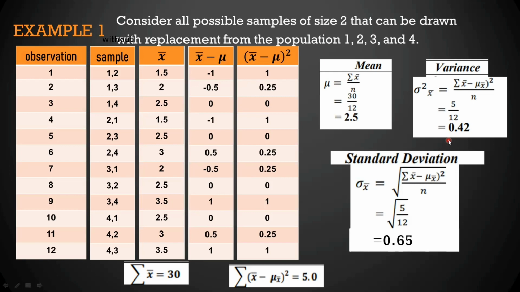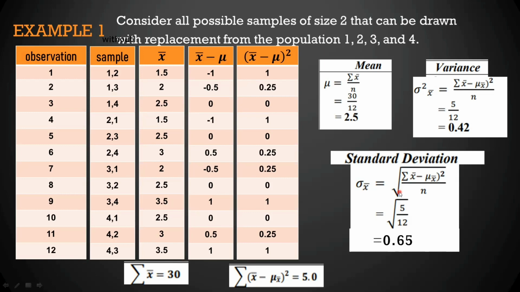So, again, the mean is equal to 2.5, the variance is 0.42, and the standard deviation is equal to 0.65. This is only for the sampling distribution. The mean, variance, and standard deviation of the sampling distribution. So, after natin makuha yan, i-review ulit. So, i-double check natin yung table, yung summation of sample mean, summation of our squared of the sample mean minus mean of the sample mean, and the mean, variance, and the standard deviation. I-double check natin.